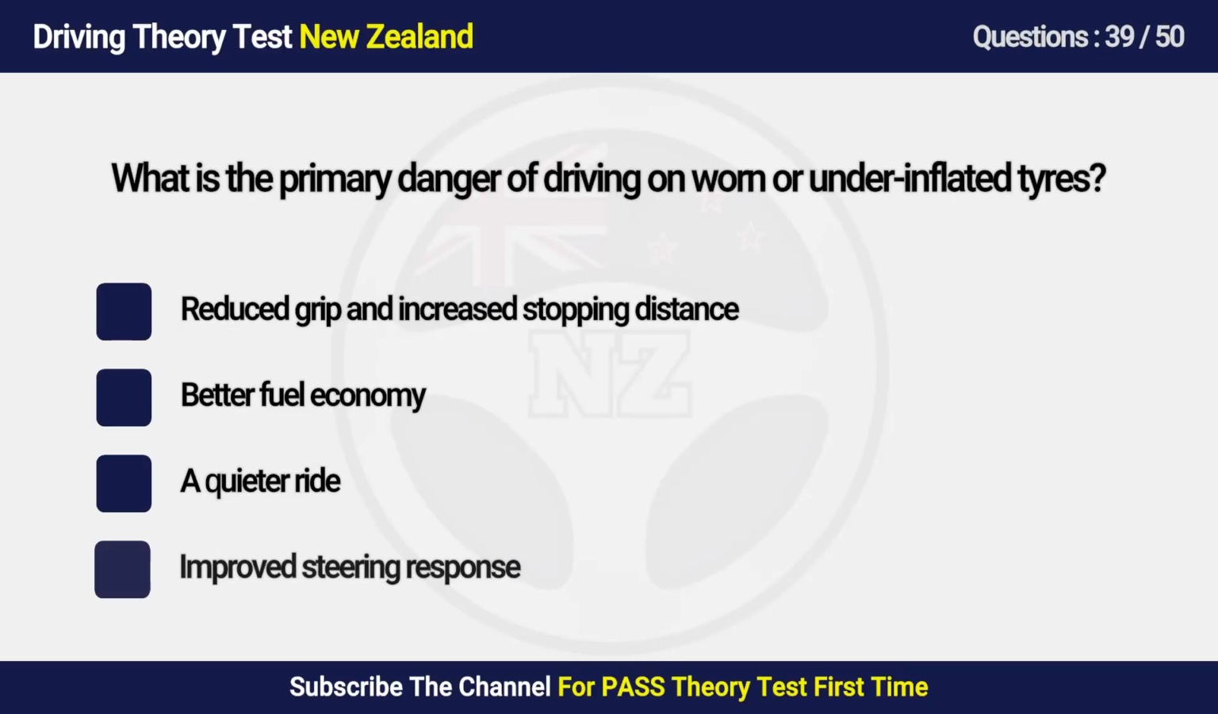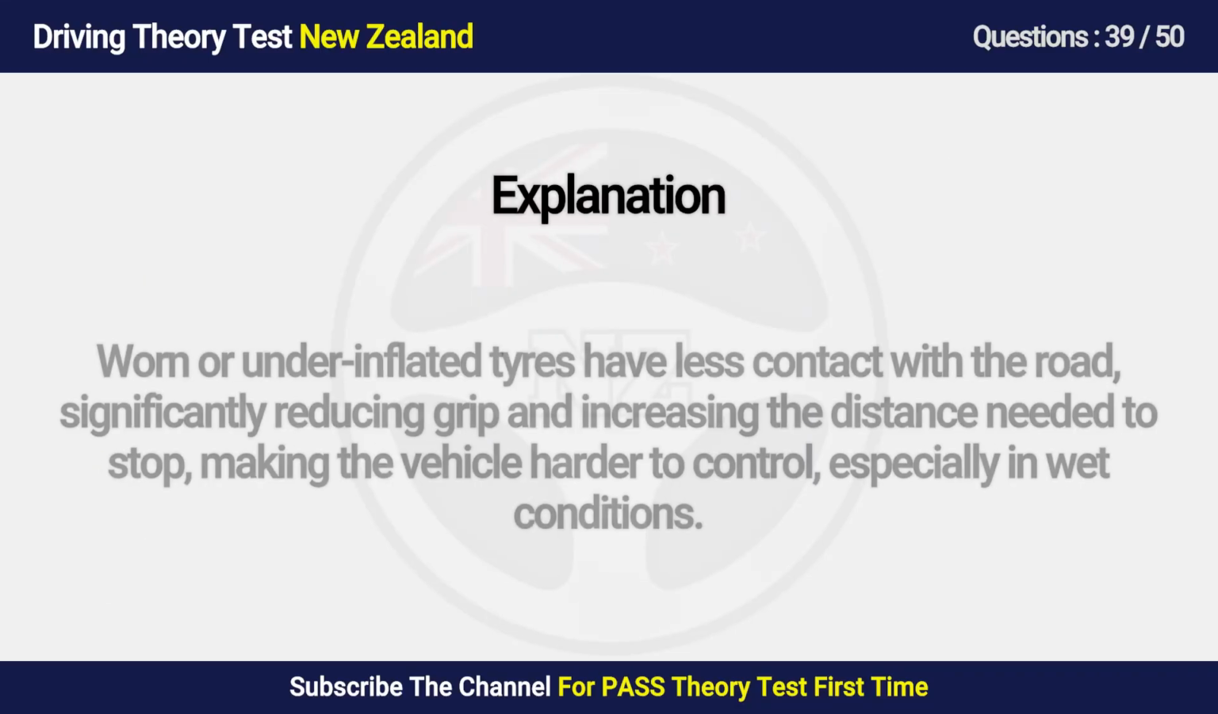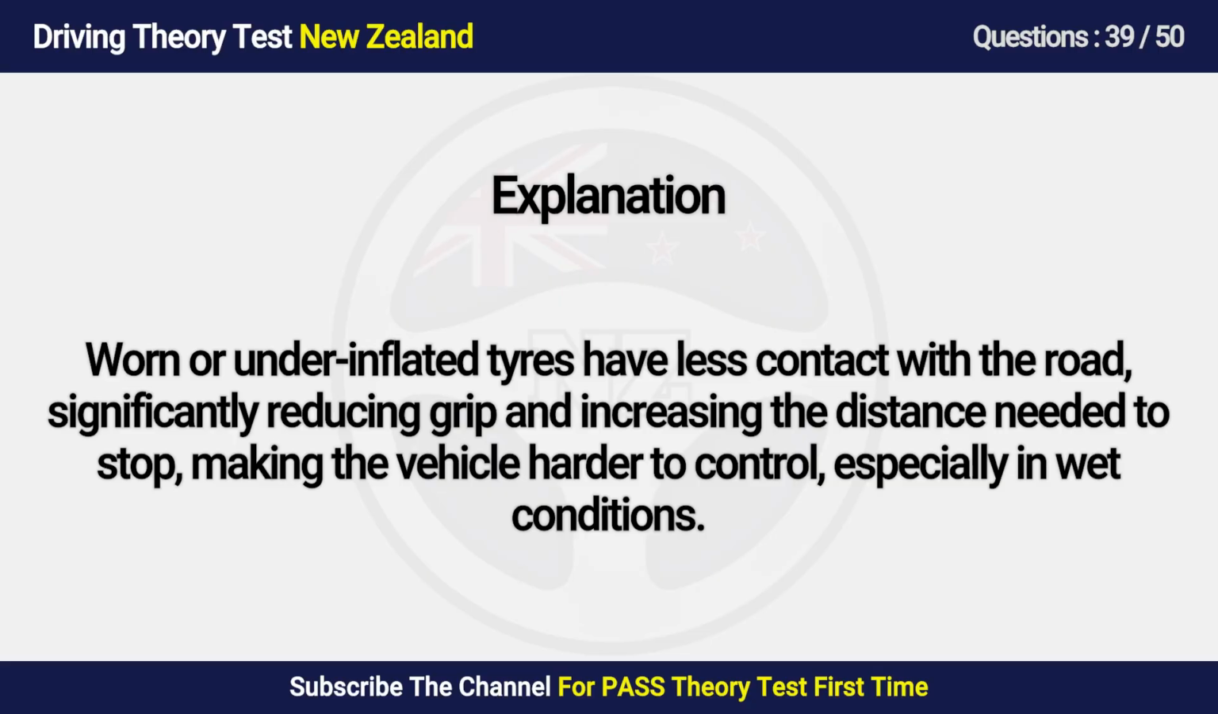Question 39. What is the primary danger of driving on worn tires? A. Less grip and increased stopping distance. B. Better fuel economy. C. Quieter ride. D. Improved steering response. Answer is A. Less grip and increased stopping distance. Worn tires have less contact with the road, significantly reducing grip and increasing the distance needed to stop, making the vehicle harder to control, especially in wet conditions.